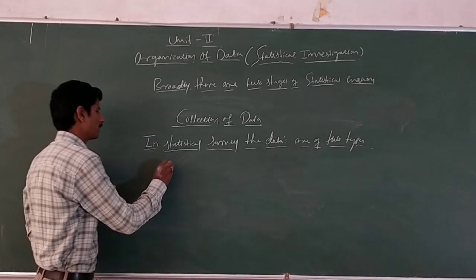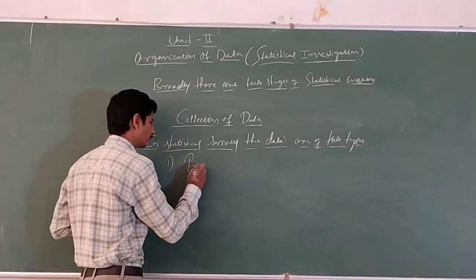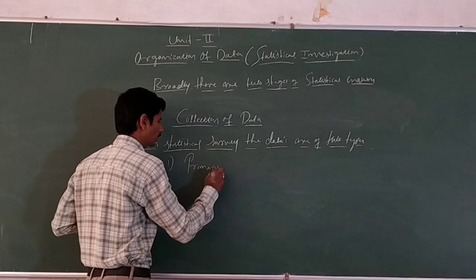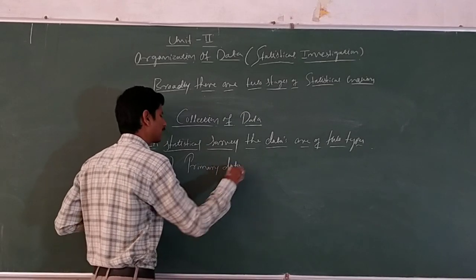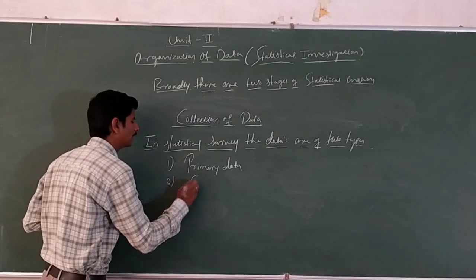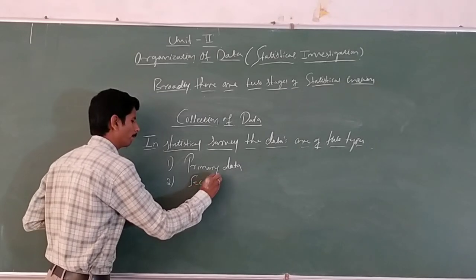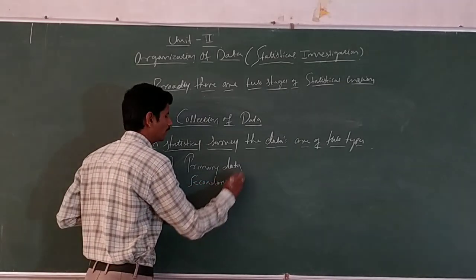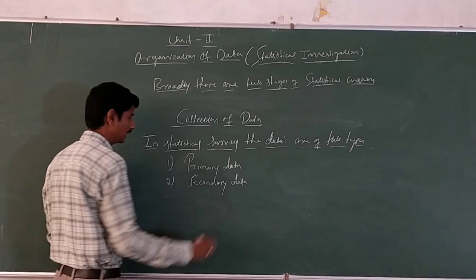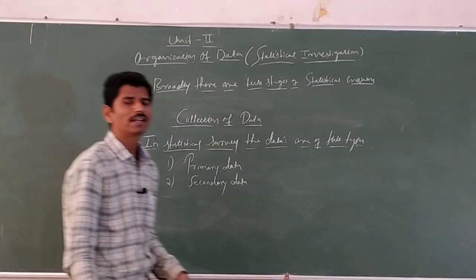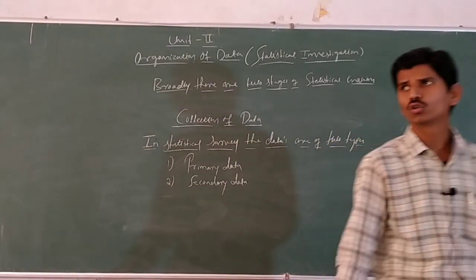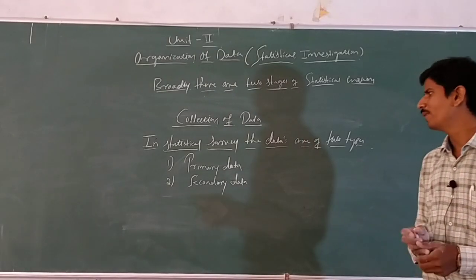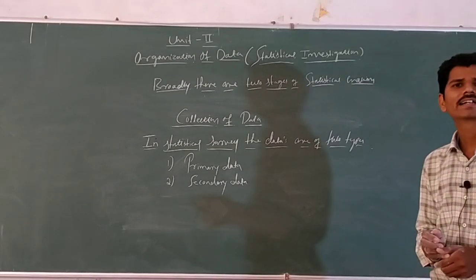One is primary data and the second one is secondary data. So totally two types of data are there.